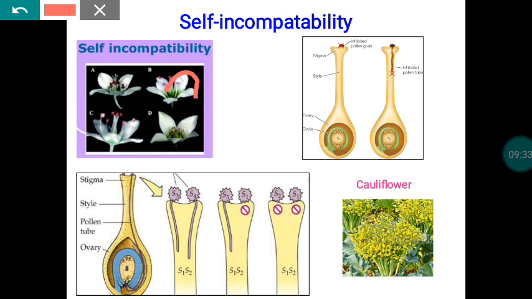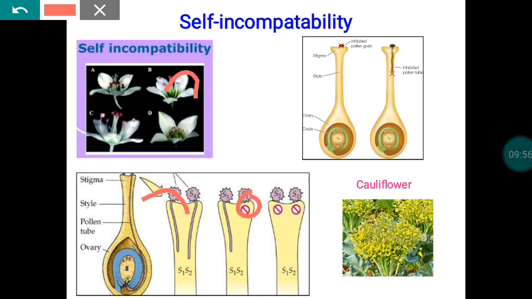Another one is gametophytic self-incompatibility. In that case, the pollen genotype itself is responsible for the incompatible reaction. Here the pollen from the flower lands on the stigma, but it is not able to pollinate it.